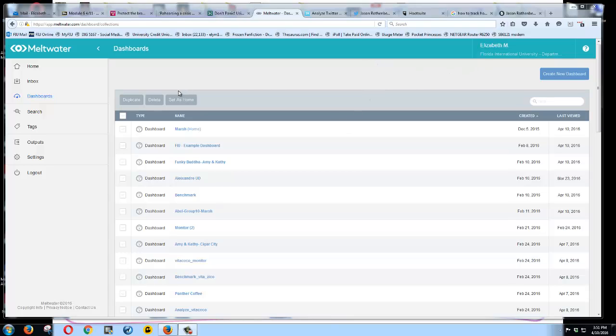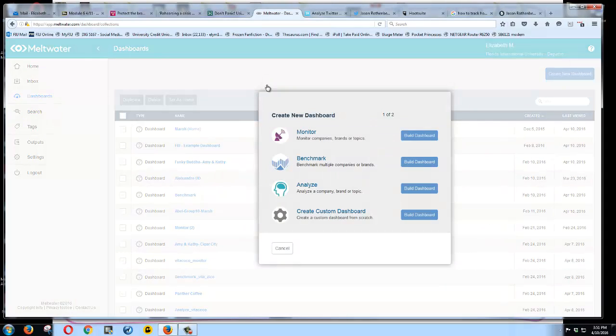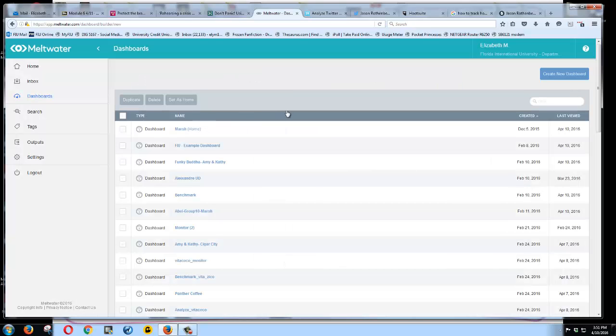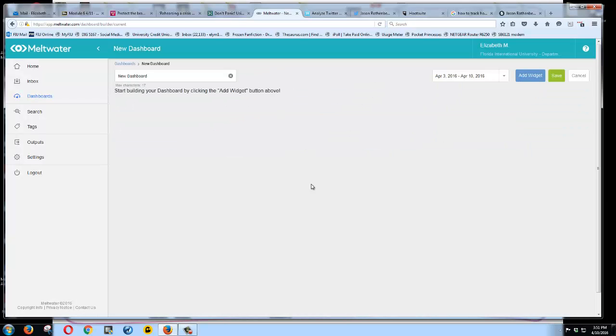So first, let's create a new dashboard and let us all hope that it goes through. I'm going to create a custom dashboard. I know what I'm going to do with it, and I'm going to call it 100 media plus social, because that's what I'm going to be looking at. I have one of these dashboards saved already, but I'm going to be looking at the social media brouhaha that came out over the CW show, The 100.